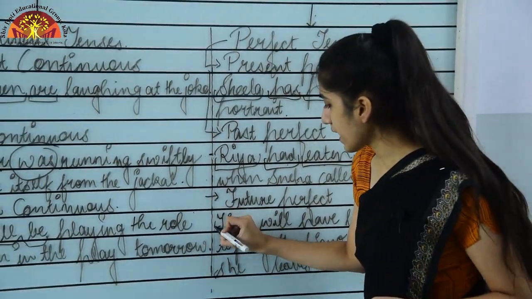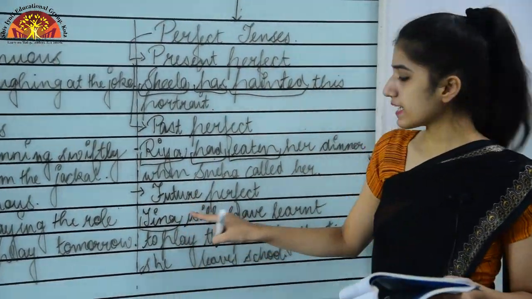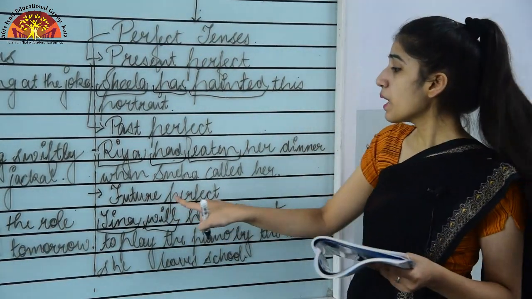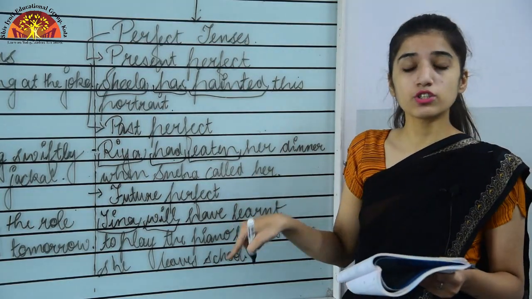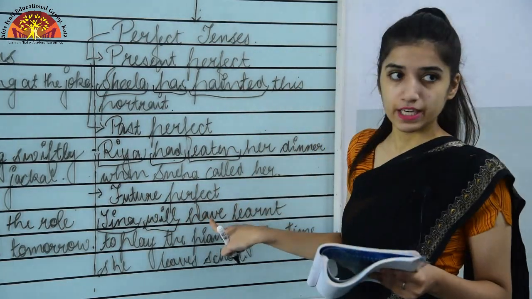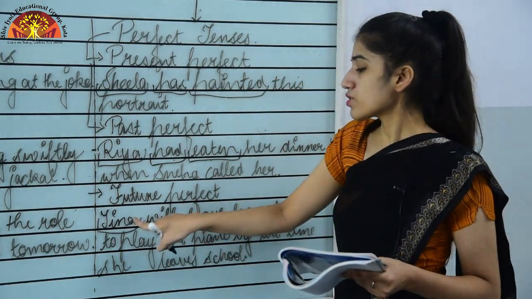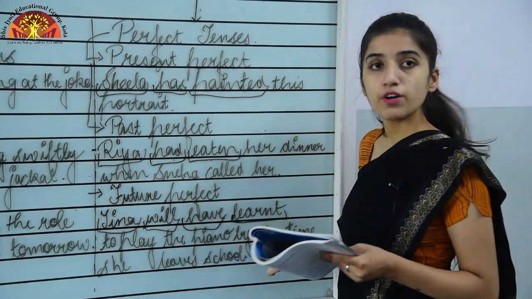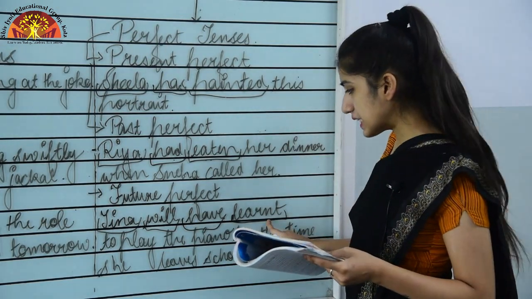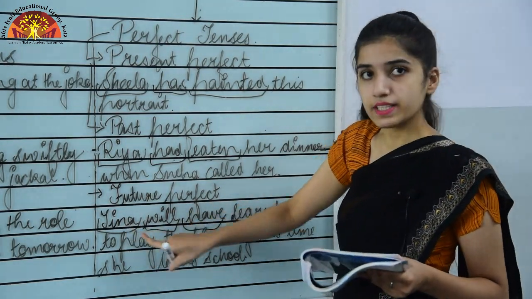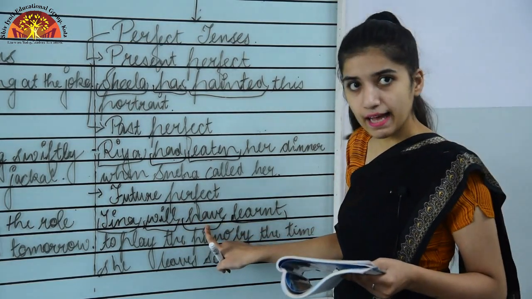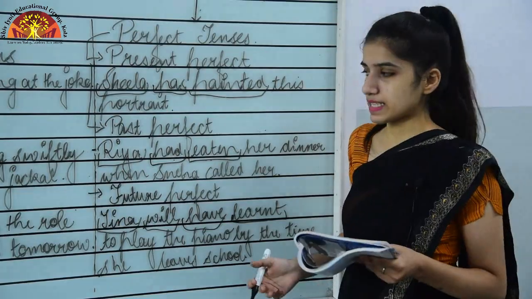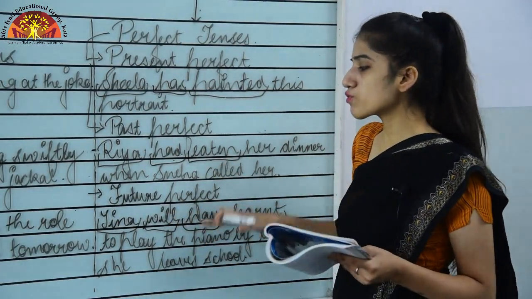You can see the subject. Subject is there, then it is followed by will, and will always come with have in the future perfect tense. Okay, it will not be has, it will remain will have. So Tina will have. After that you can see the third form of learn, right? It's learnt. Okay, so subject plus will plus have, and after that the third form of the verb, and then the rest of the sentence. So this is an example for future perfect tense.